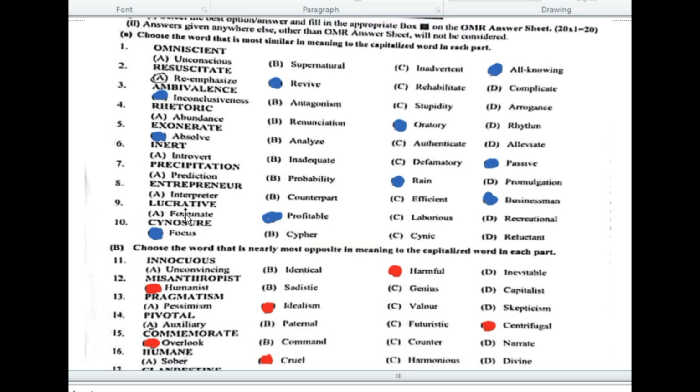The ninth one is lucrative. Lucrative. Its synonym will be profitable. The last one, number 10th, is cynosure. Its synonym will be focus.